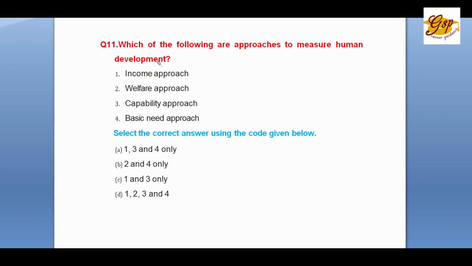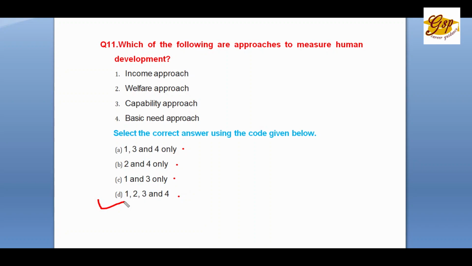Question number 11. Which of the following are approaches to measure human development? 1. Income approach. 2. Welfare approach. 3. Capability approach. 4. Basic needs approach. Select the correct answer using the codes given below. A. 1, 3, 4 only. B. 2 and 4 only. C. 1 and 3 only. D. 1, 2, 3 and 4, that is all the above statements. The correct answer is D.